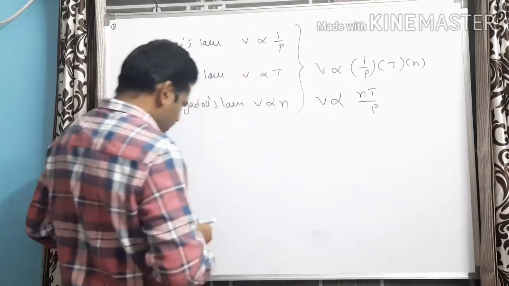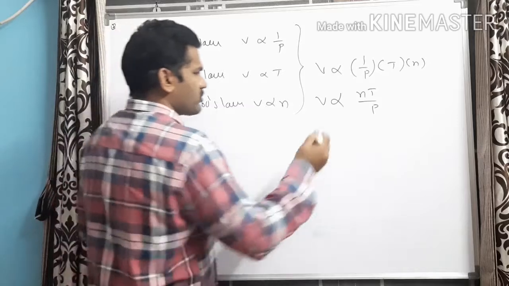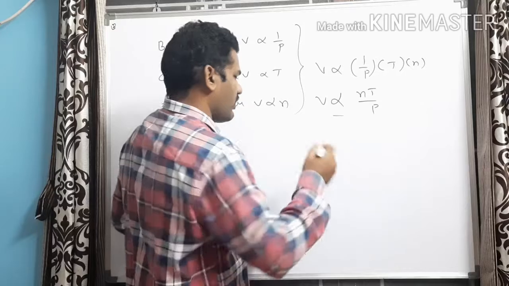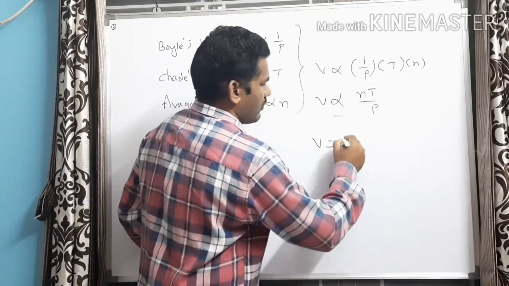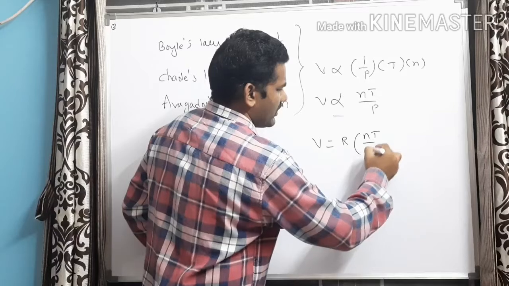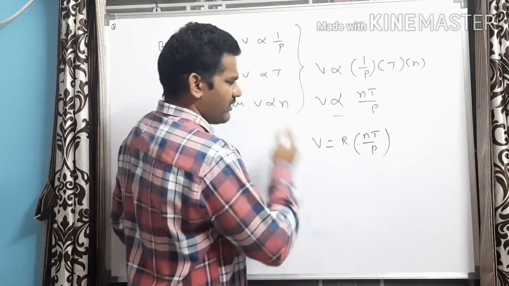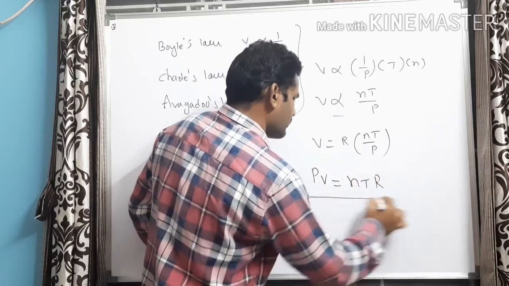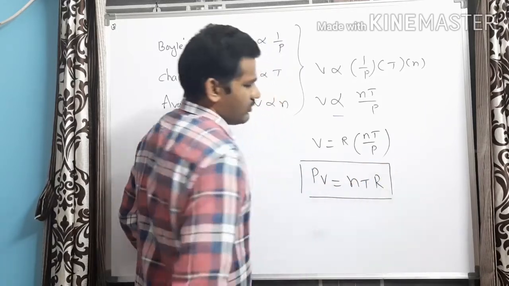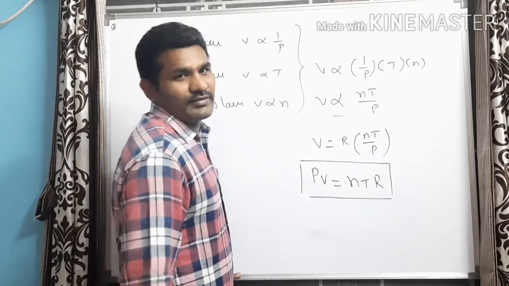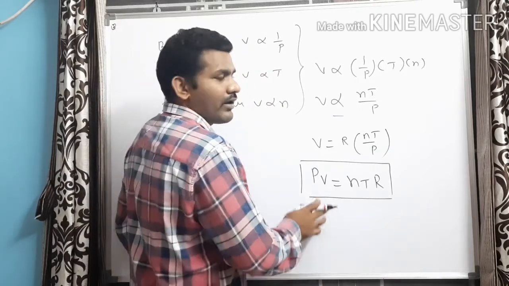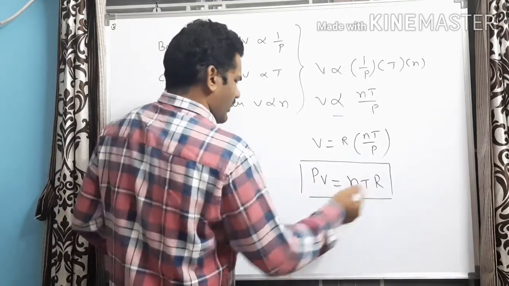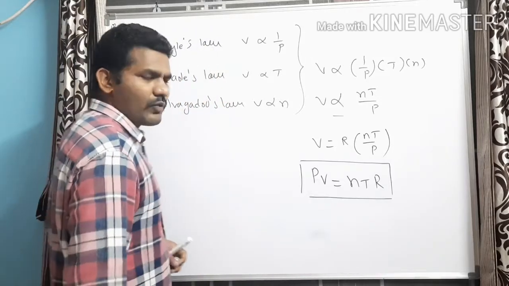In order to remove this proportionality, I am keeping a constant, that is R. Therefore, V is equal to R into NT by P. If I bring P to this side, then PV is equal to NTR. PV is equal to NTR. This is called the ideal gas equation. Now let us try to understand what is P, what is V, what is N, what is T and what is R.